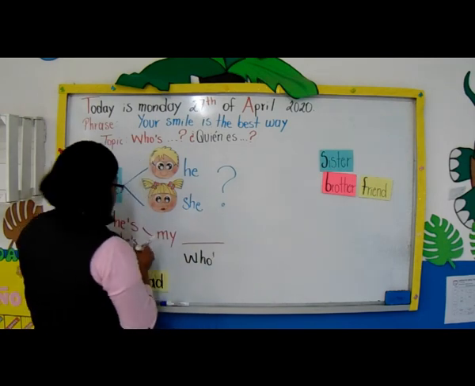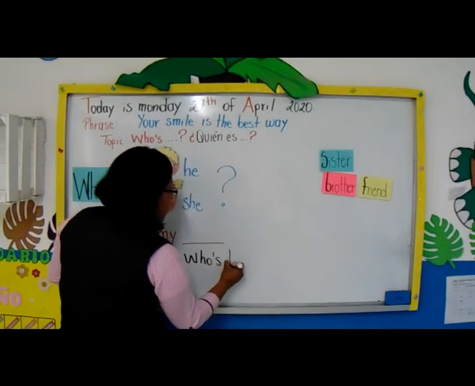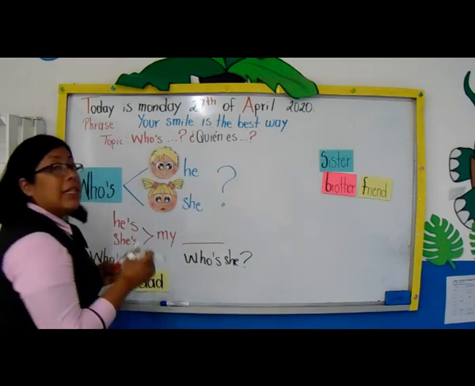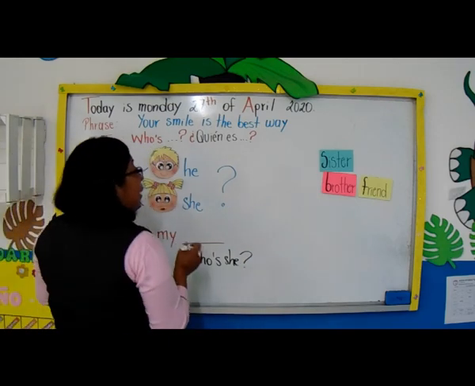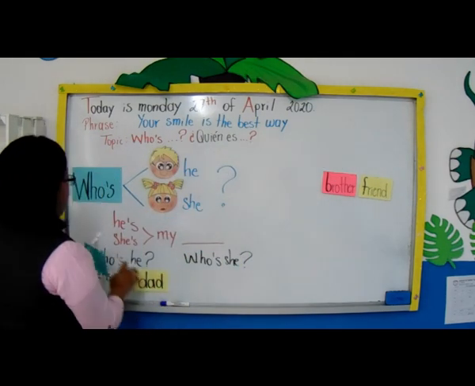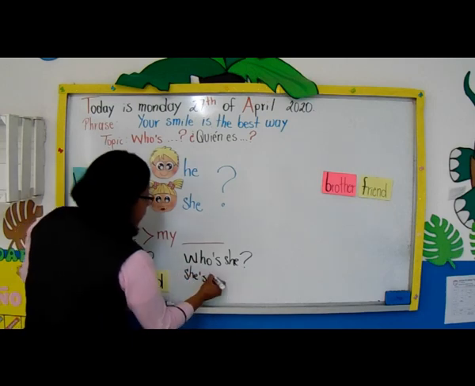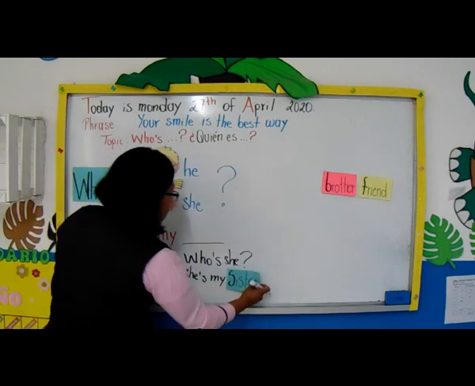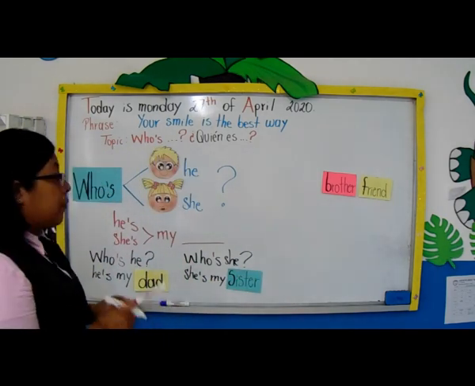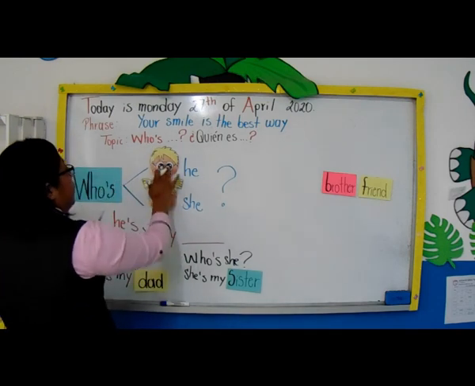Apostrophe, very important. Who's? And now we are going to write she. Who is she? Says, ¿quién es ella? Right? And imagine I want to use sister. So I'm going to start with she's my, and in front of it we are going to use she's my sister. Ella es mi hermana.